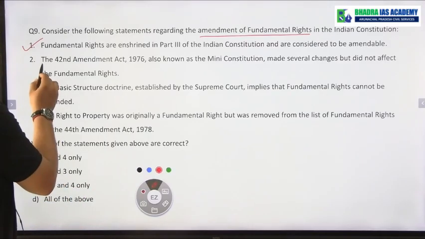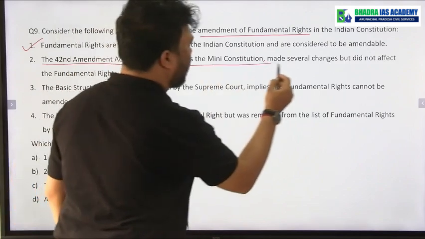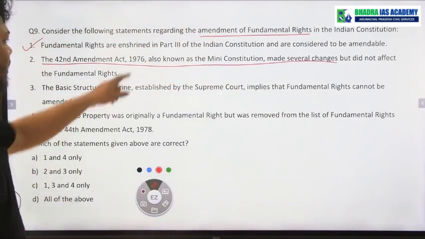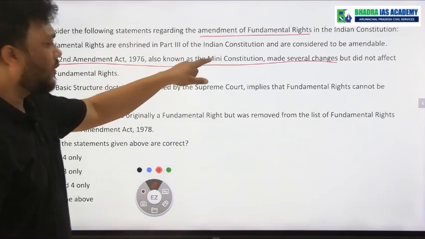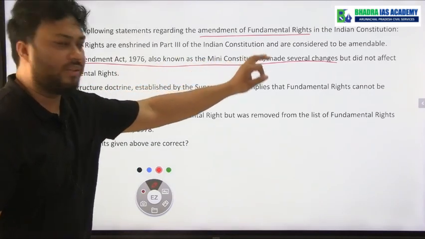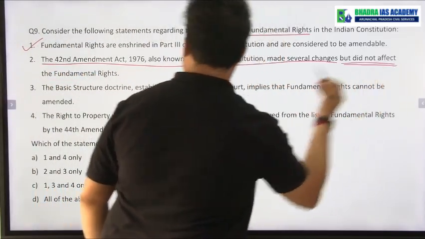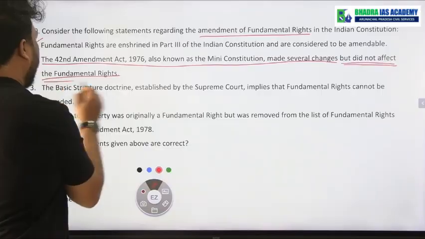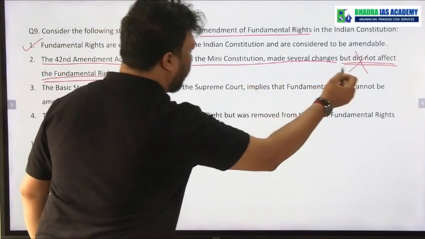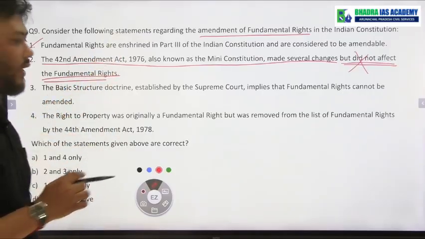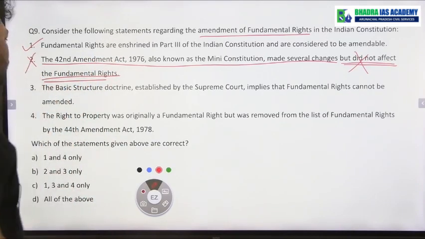If you see, the first part of the statement is correct. The 42nd Amendment Act 1976, also known as the mini constitution, made several changes. Yes. The second part, that it did not affect the fundamental rights, is ultimately wrong. Fundamental rights were affected by the 42nd Amendment Act. And that is why statement number 2 is wrong.